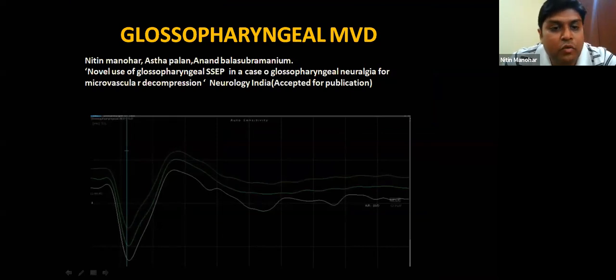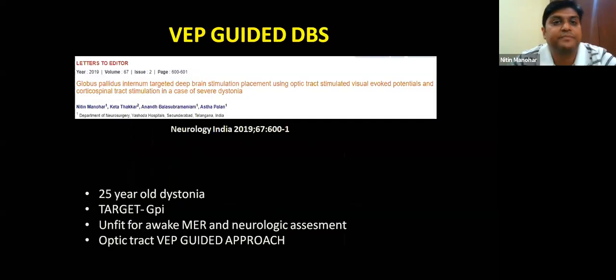What we observed was that between pre-decompression and post-decompression, there was a change in latency of around 15%, I think. So there was a difference in latency, and we can effectively tell the decompression was successful by looking at SSEP. So this was one paper. This is a one-off case. We plan to do more of such SSEP from the cranial nerves also and look for effective decompression after this kind of MVD cases.